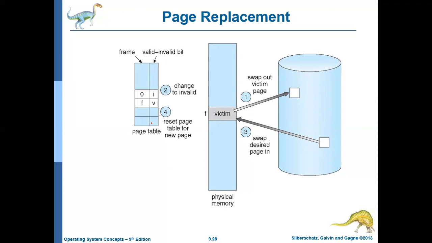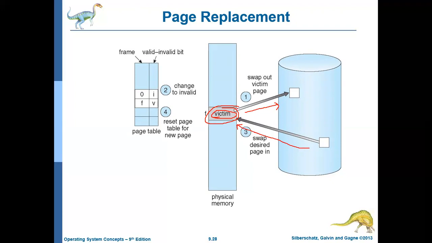Now let us assume there is a page replacement. So we identified a particular page which should be replaced, that we call the victim. This is the victim. This particular page we are going to replace. That is, we are going to move this page to the hard disk and bring the desired page to this particular location.